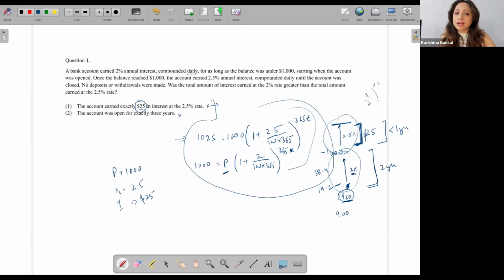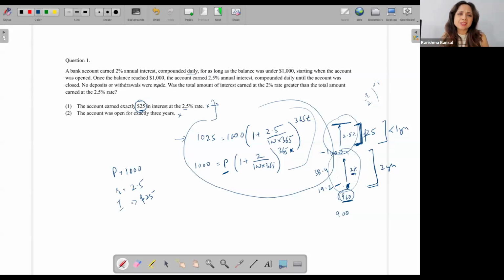When I have $1.25 given to me and I'm earning 2.5% on 1,000, the first thing that comes to mind is I'll get $1.25 if it is 2.5% simple interest on $1,000 in any case. Since there is daily compounding happening, I'm not taking a full 1 year to get $1.25. I'll be able to get it perhaps in 11 months and some days.